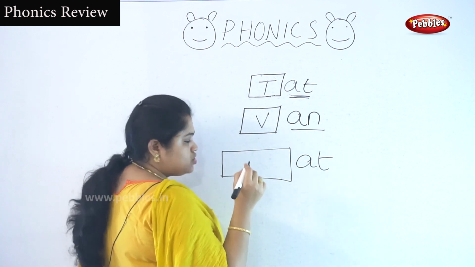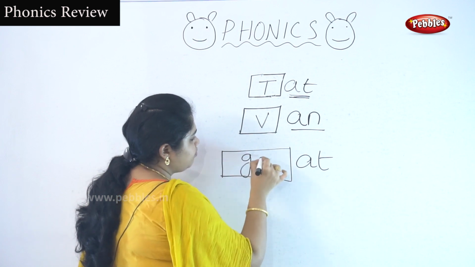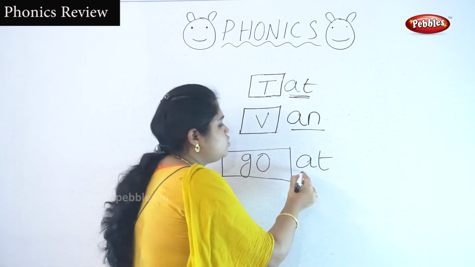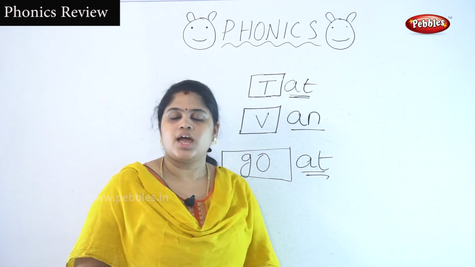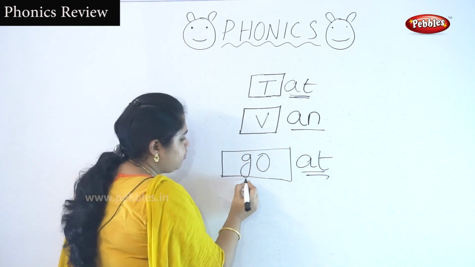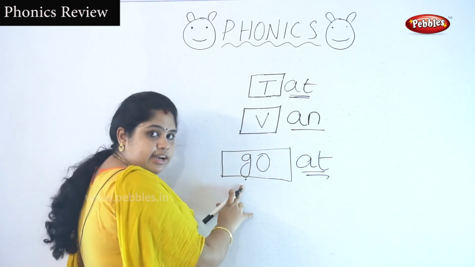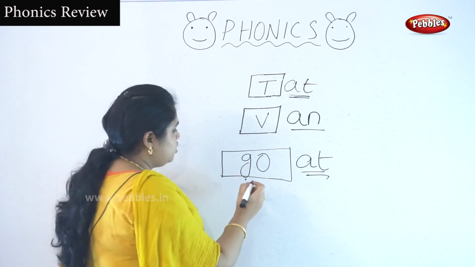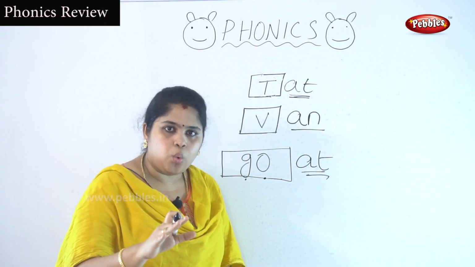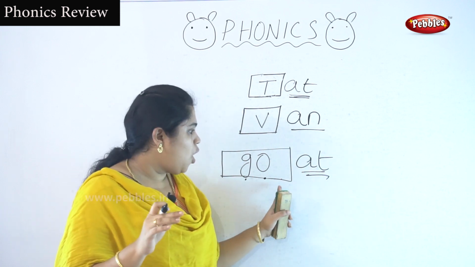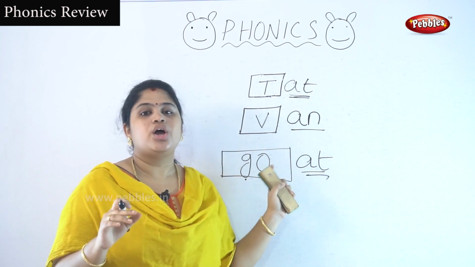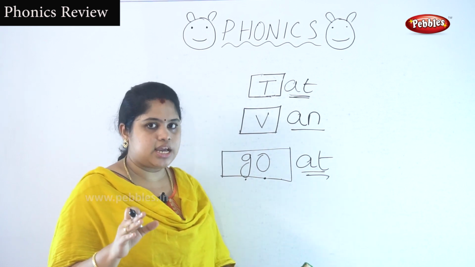I am going to write the two letters G, O. Okay, what is the sound of the two-letter word A and T? At. Very good. What is the sound of letter G? Tell me one by one. G. What is the sound of letter O? O. Go. Go at. Goat. Okay, go, at, goat. Listen carefully, children.